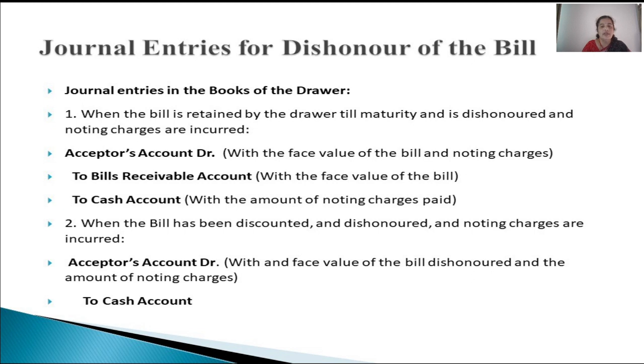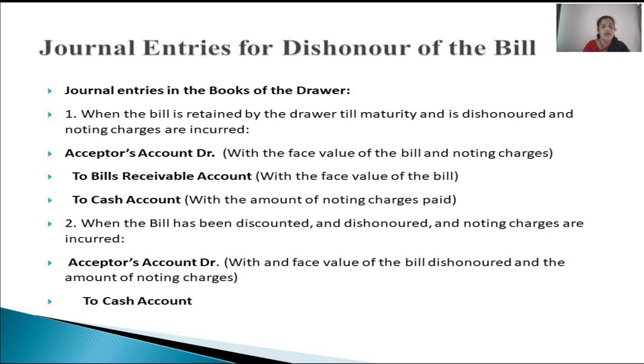And to cash account. The cash account is regarding payment of noting charges to the notary public, because the holder of the bill on the due date now is the drawer of the bill. So he has to pay the fee to get it noted by the notary public, so for that amount of noting charges he is crediting cash account. Cash is a real account, credit what goes out.